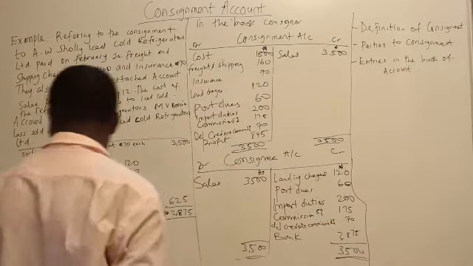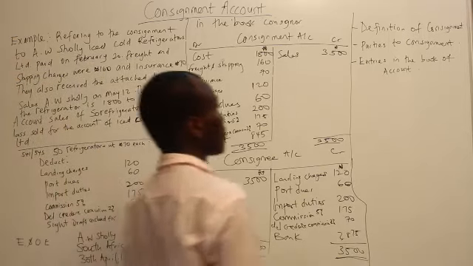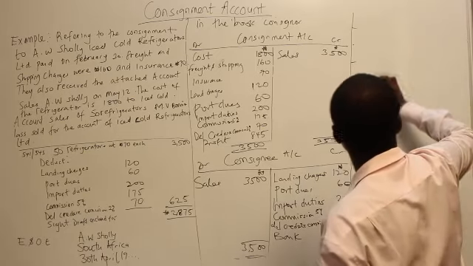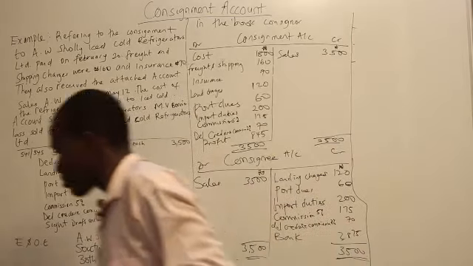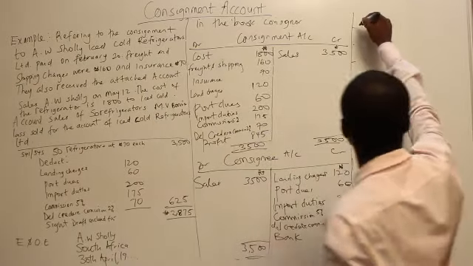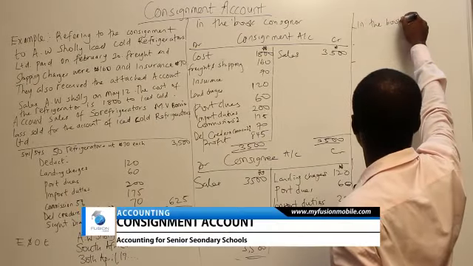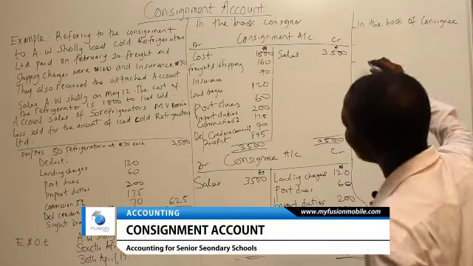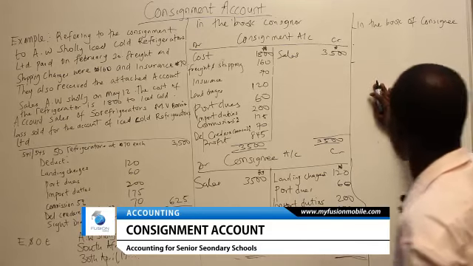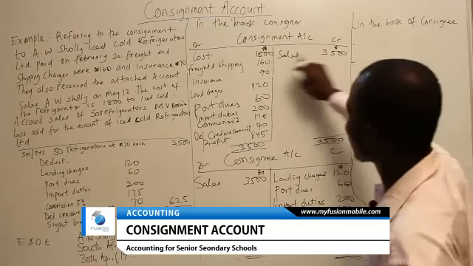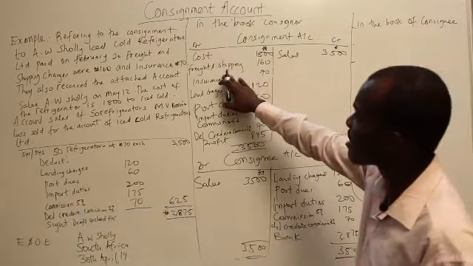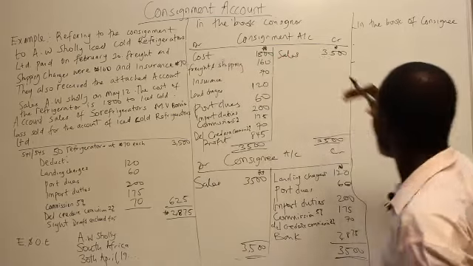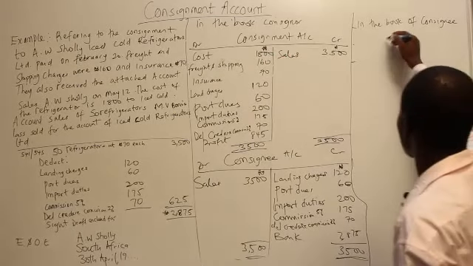Now let's move to the books of the consignee. In the books of the consignee, the consignee will not know much about the cost of the goods. We don't know about the freight and shipping paid by the consignor. It doesn't have business with that. It doesn't have business with insurance. So what it has business with is the consignor's account itself.